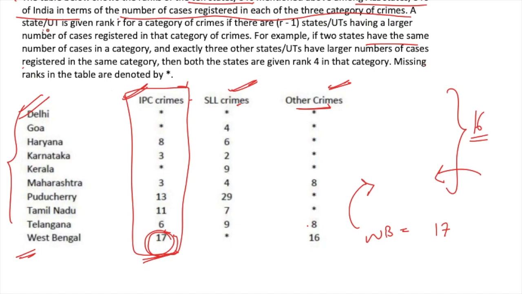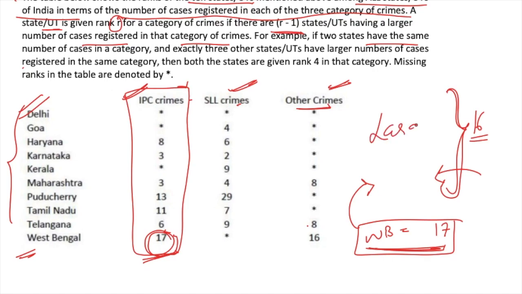A state or union territory is given a rank R for a category of crimes if R-1 states or union territories have a larger number of cases registered in that category of crimes. Again, for example, West Bengal is at the 17th number. So there will be 16 states or union territories with a larger number of crimes in that category. For example, West Bengal has 50 crimes. So there will be 16 states with 51 crimes and so on, larger than 50 crimes in the